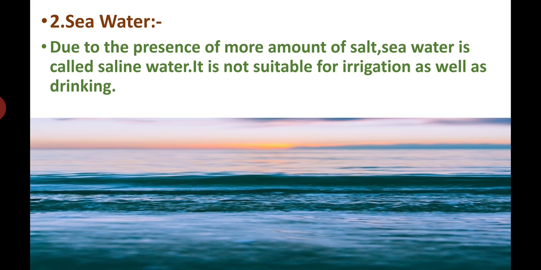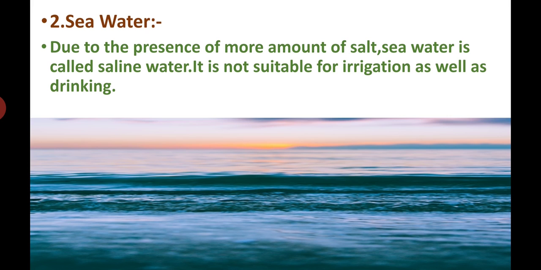Next, we will see sea water. Due to the presence of more salt, sea water is called saline water. It is not suitable for irrigation as well as drinking. We can't drink this water, and we can't use it for irrigation. Farmers can't use this water because it has more salt. That's why we call it saline water.